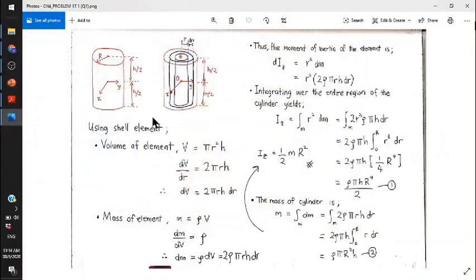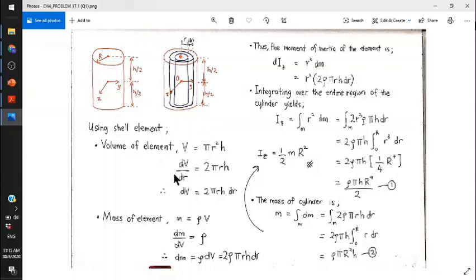We will consider from 0 to large R, meaning the full elemental mass. So for V, for the first step, you just use small r. V equal to pi r squared h.